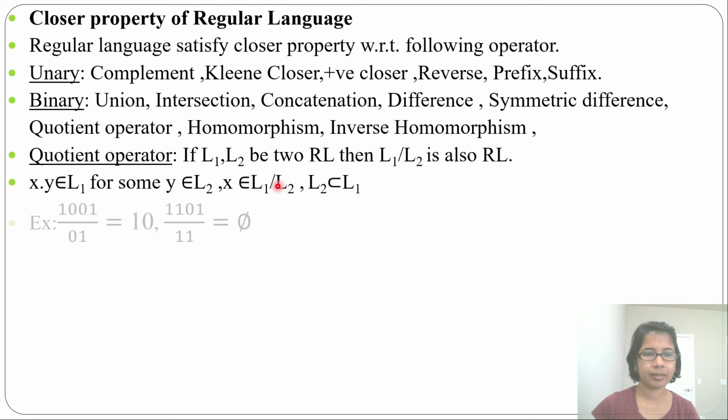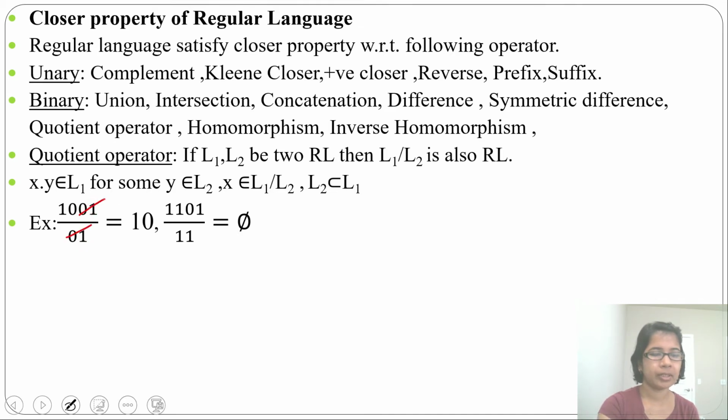Let's see some examples. Here 1001 divided by 01. So what will be the quotient? This 01 will be cancelled with this 01. Quotient will be 10. Let's say another example, 1101 divided by 11. Just check this. 11 is not the same as 01. So you cannot divide. Answer will be phi.